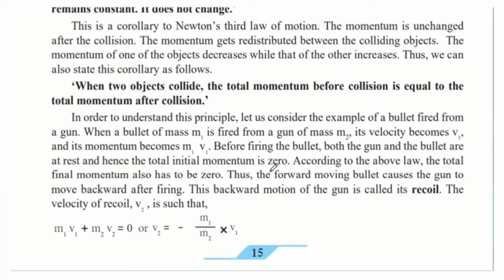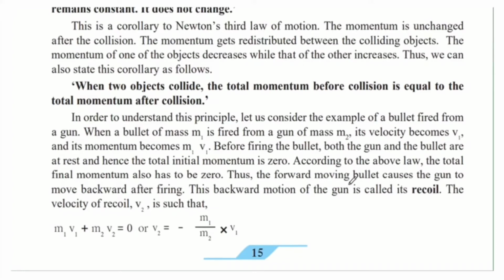Initial momentum is mass into initial velocity, and when you multiply anything by 0, it is 0. According to the above law, the total final momentum also has to be 0, since total initial momentum is equal to total final momentum.